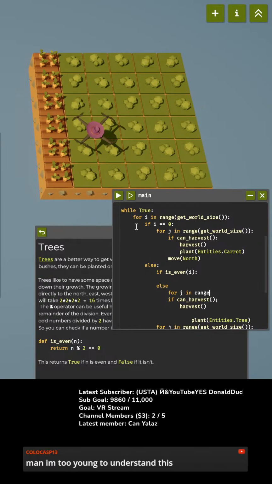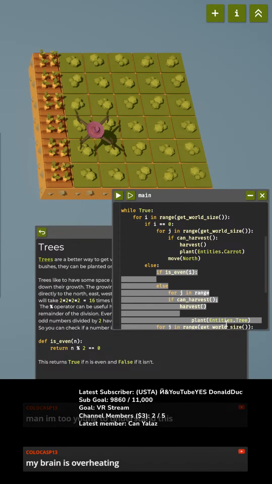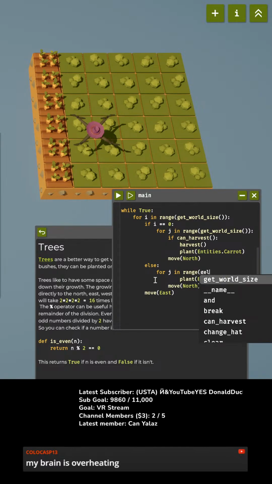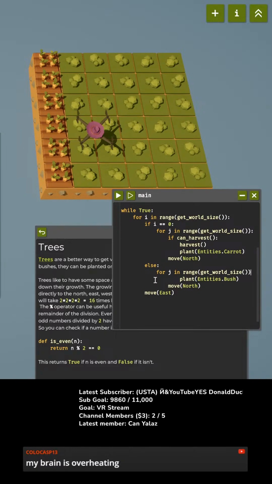All right, okay, so if we're in the first row, we're gonna do that. Otherwise, if is even, so then we're gonna do, you know what, let me just get rid of all this stuff here. Okay, else. So for not in row 1, then for J in range get_world_size(): colon, okay.